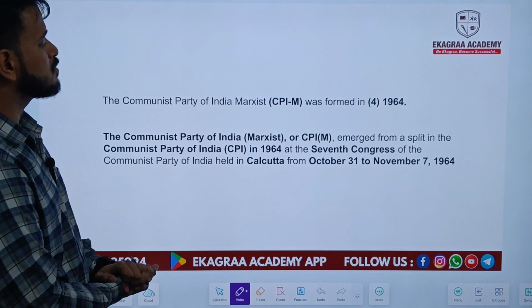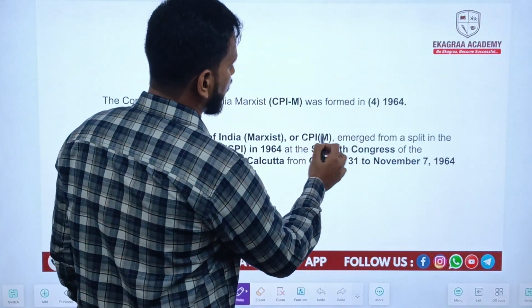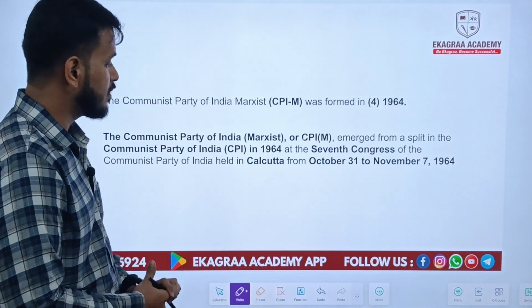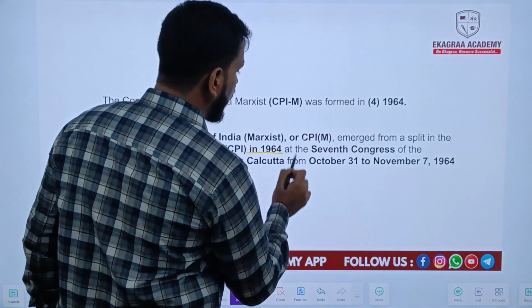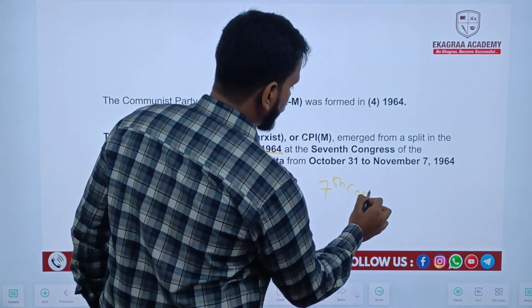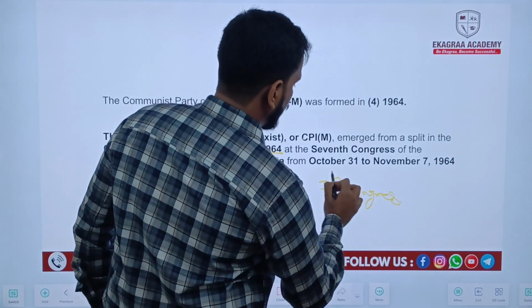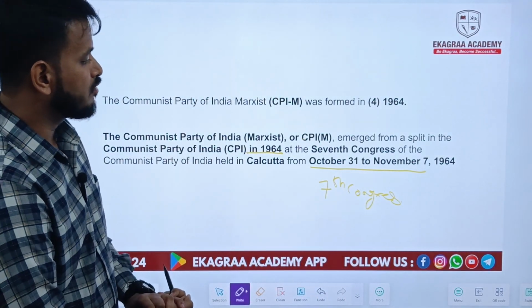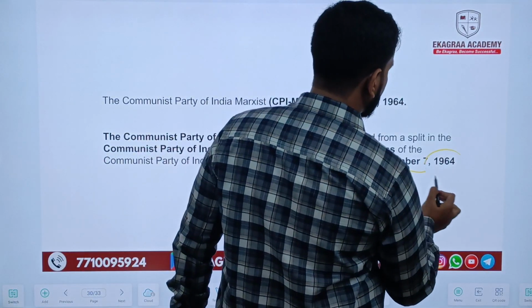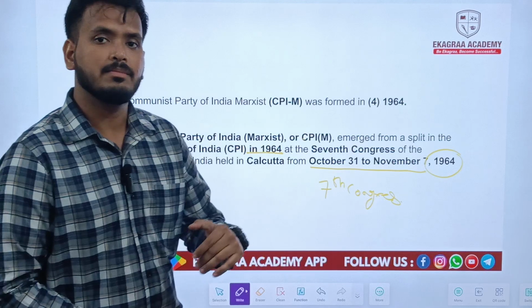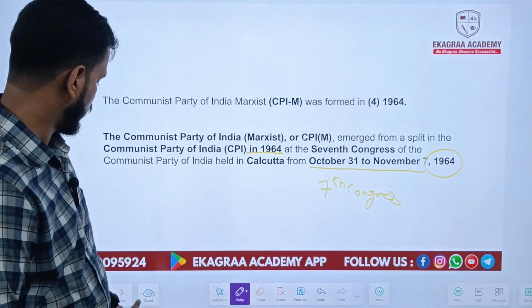How was it formed? The Communist Party of India, Marxist, or as we call it CPIM, emerged from a split within the Communist Party of India, that is CPI, in the year 1964 at the 7th Congress they held in Calcutta, which was conducted between October 31 and November 7 in the year 1964. This was the Congress where the CPI got split and the CPIM got established in the year 1964.